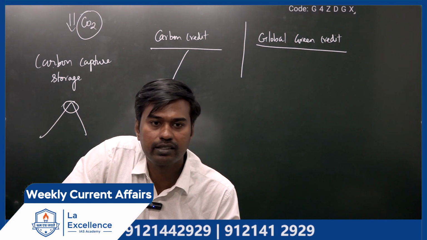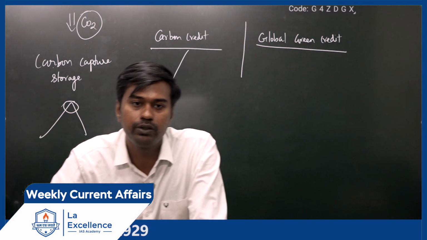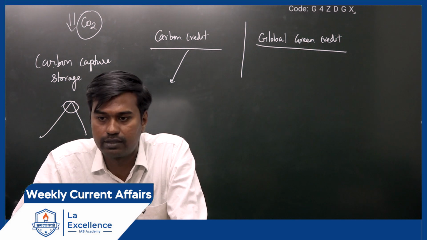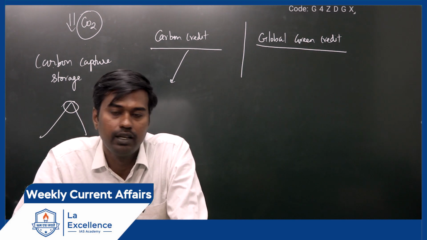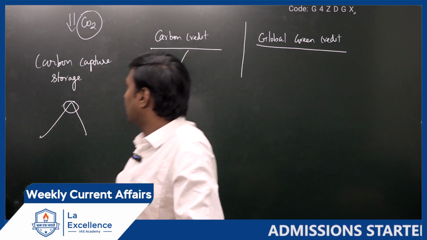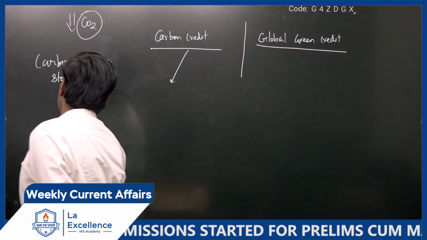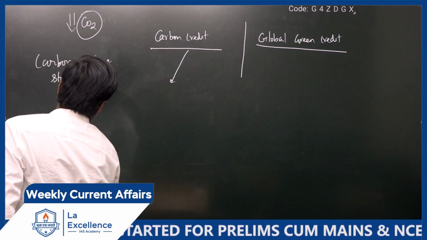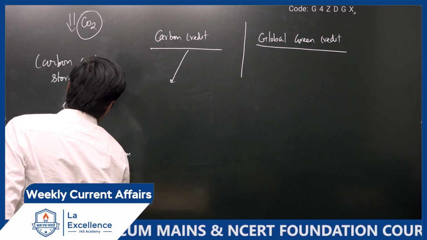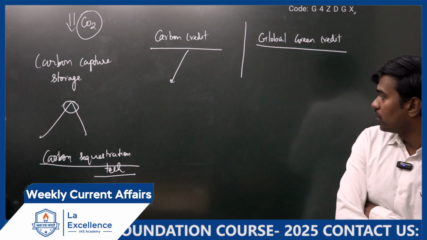The reason is that this carbon dioxide will react with other chemicals and be transformed into different material. For example, under rocks, carbon dioxide will react with rocks to form carbonate rocks. In the same manner, under the ocean, it will form carbonic acid. Is it clear? So what is this technique called? Carbon sequestration technology. We have already covered a lot about this, so let's not go into that now.